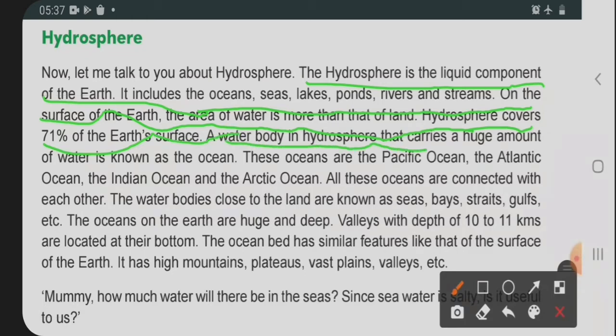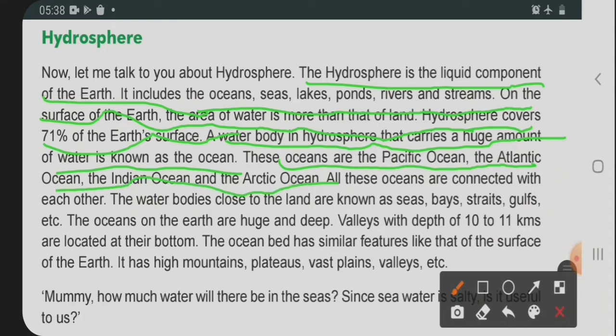The water body of the hydrosphere that carries a huge amount of water is known as ocean. We already know that the hydrosphere carries a huge amount of water, which is known as ocean. We have already seen sea and ocean. These oceans are the Pacific Ocean, Atlantic Ocean, Indian Ocean and Arctic Ocean.